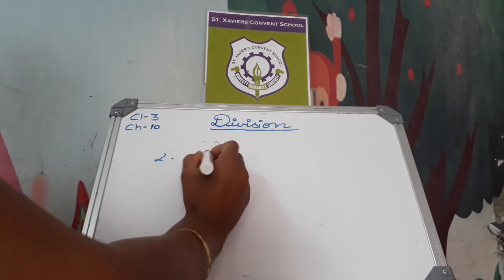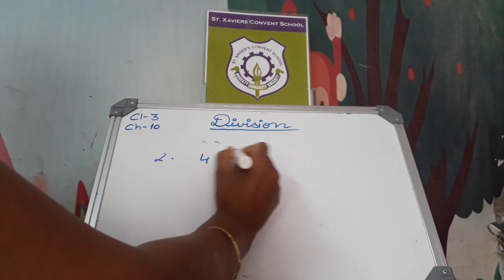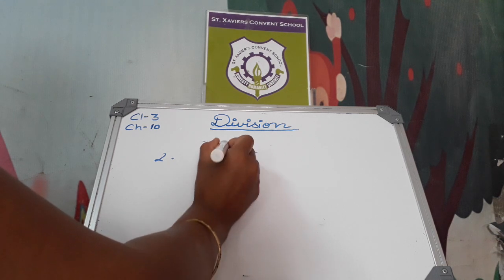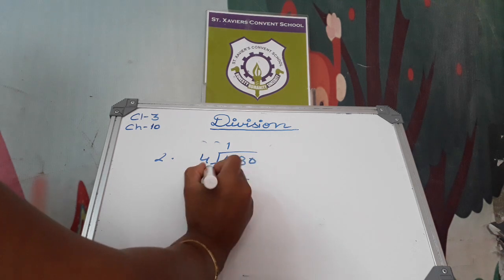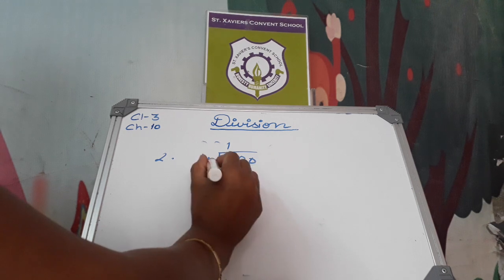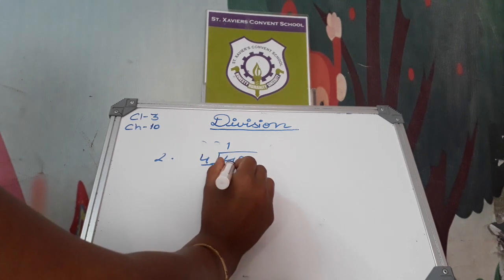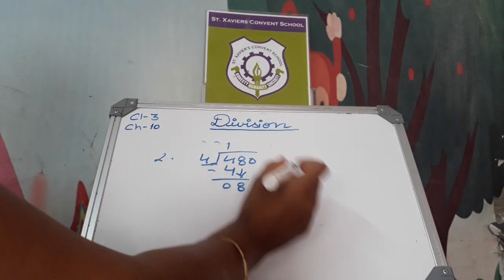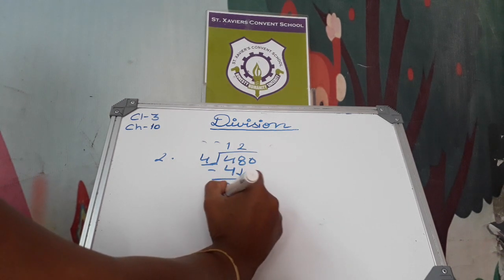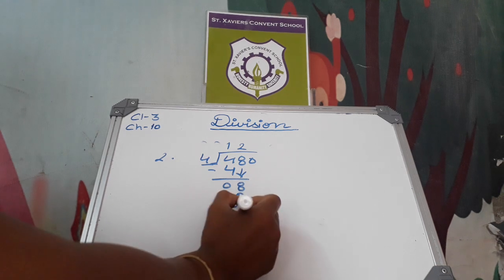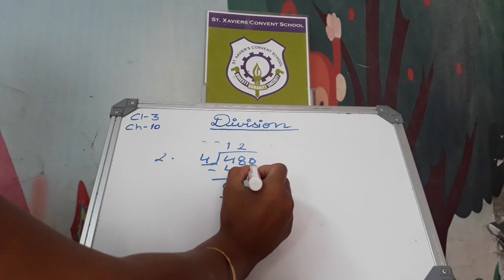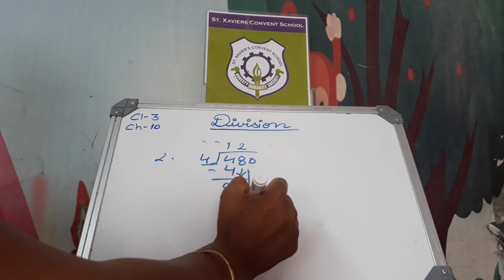Number 2. 4 is the divisor and the dividend is 480. 4 ones are 4. Then subtract it. Write down this 8 here. Then read this table of 4. 4 ones are 4, 4 twos are 8. It goes in 2 times. Then subtract it, and write down the 0 here.